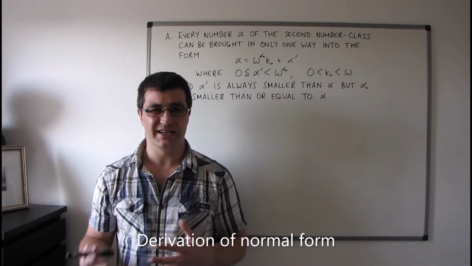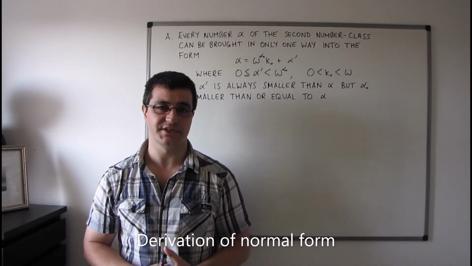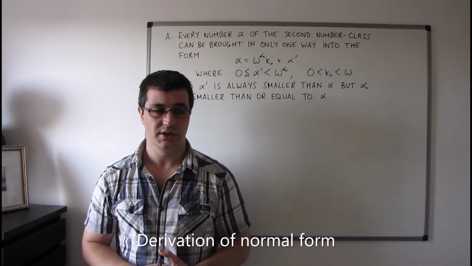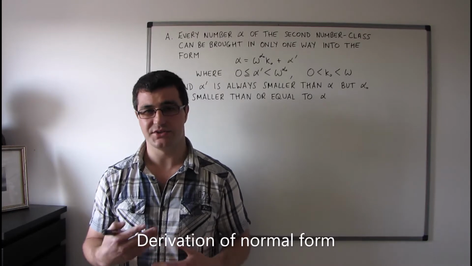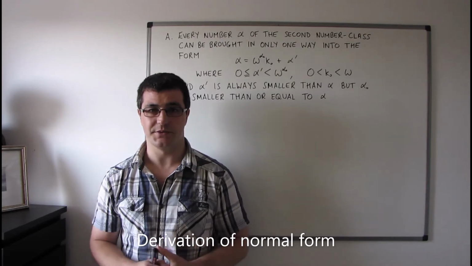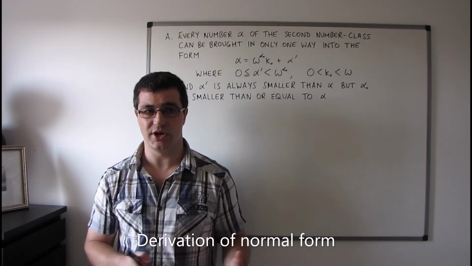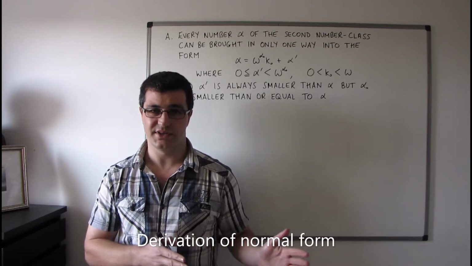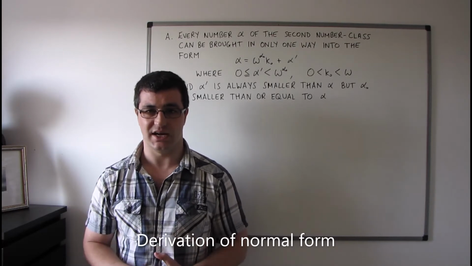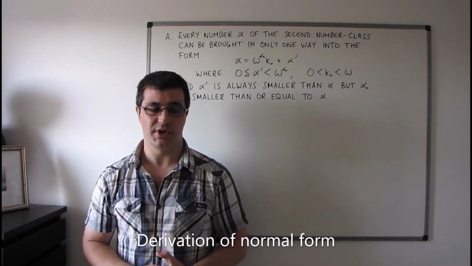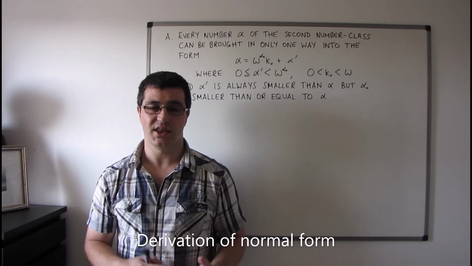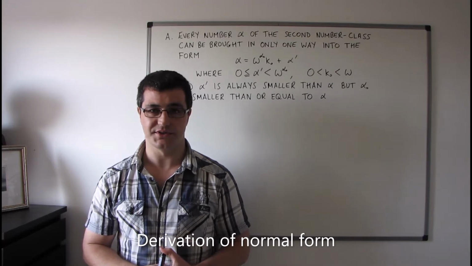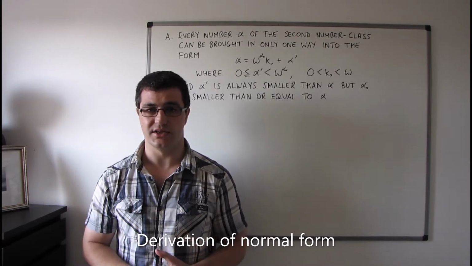These are clear generalizations of the arithmetical properties that we came across in section 17, which was a couple of videos ago, and the derivations and the proofs of these arithmetical properties are fairly similar, even though we're dealing with slightly different expressions in some ways. The derivations run roughly along similar lines, so I'm going to skip some of the details when it comes to the arithmetical properties. And then we move on to section 20, which concentrates on the epsilon numbers of the numbers of the second number class.